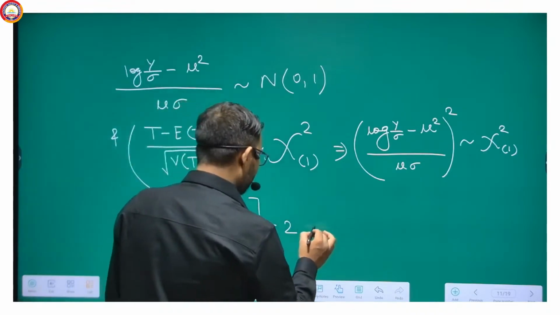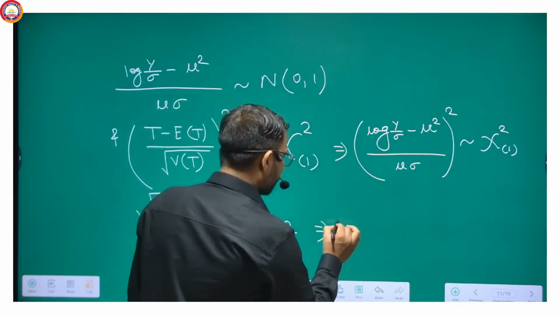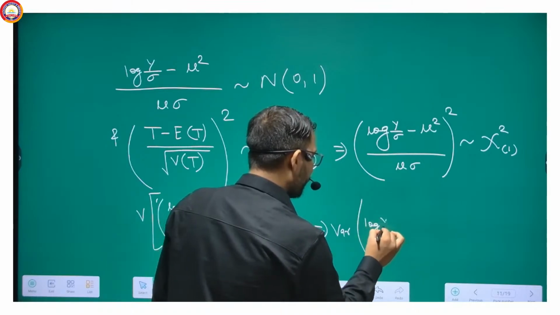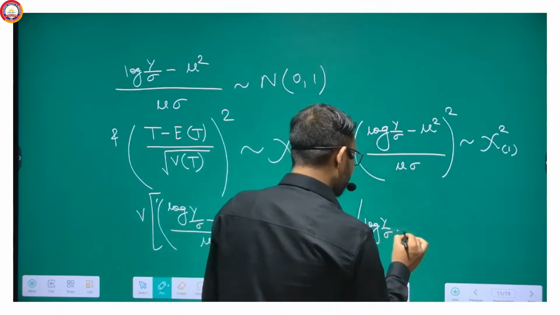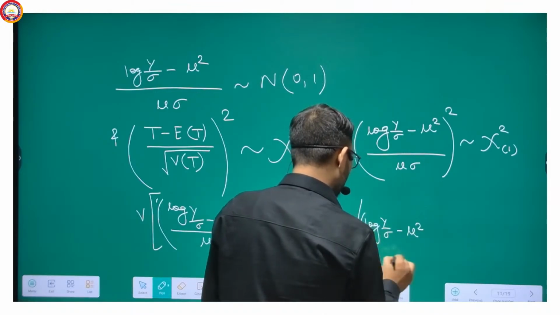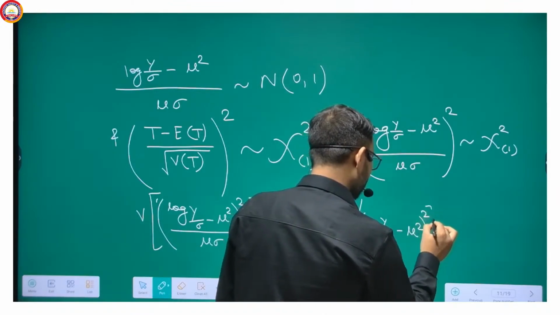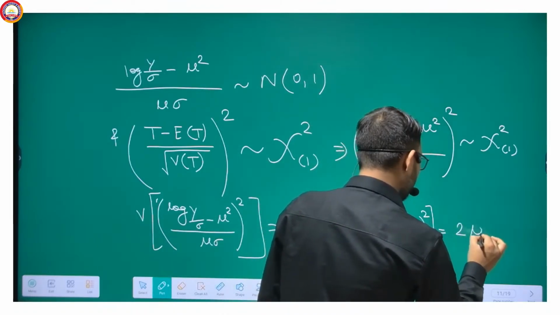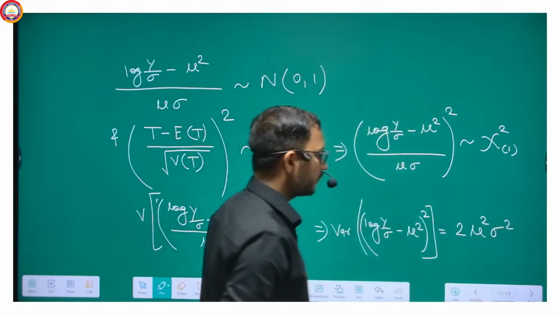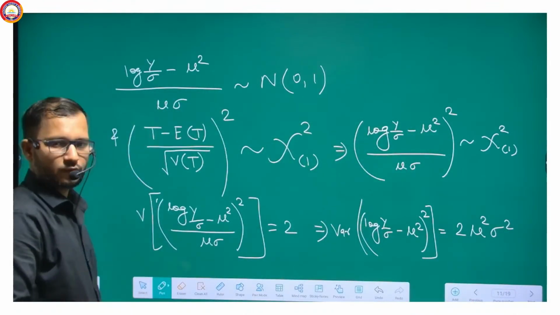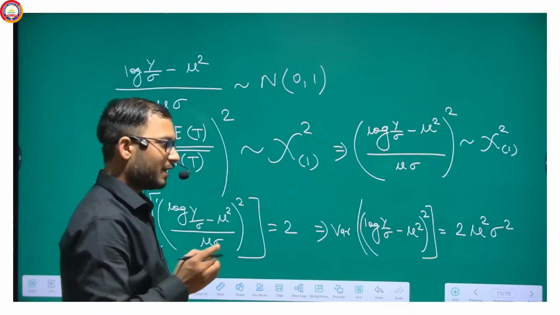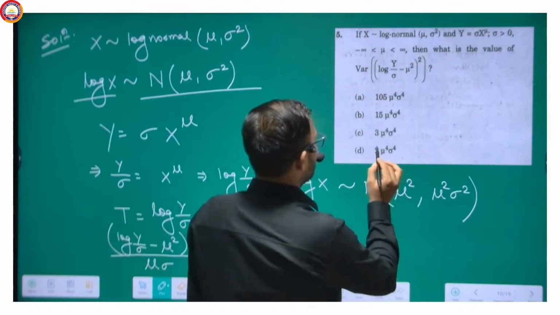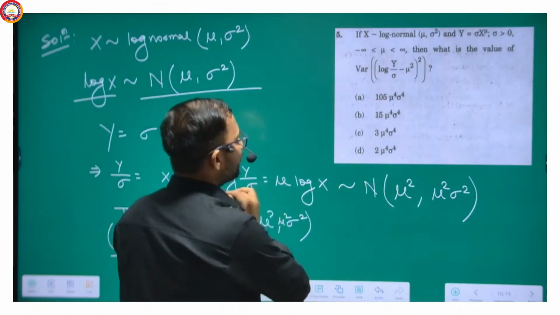Its value will be variance of log y upon sigma minus mu square whole square is equal to 2 mu square sigma square. Isn't it? So is it given as the solution? Let me check. 2 mu square and sigma square.